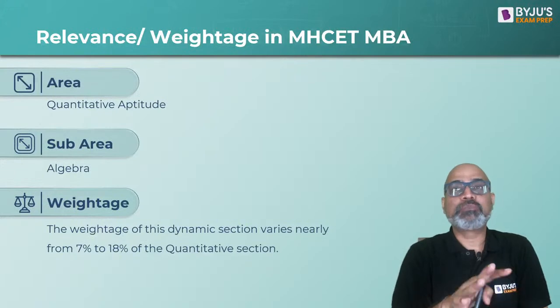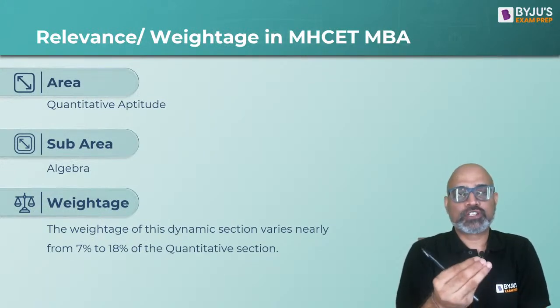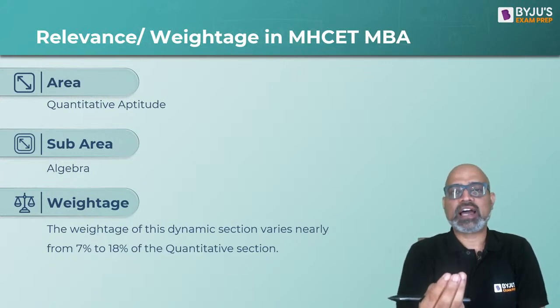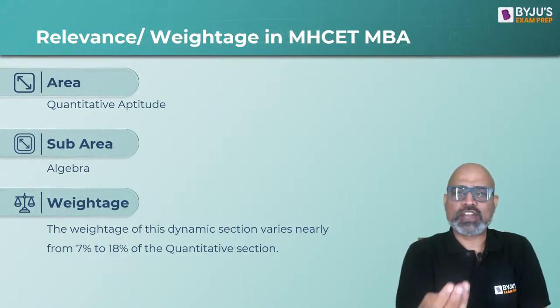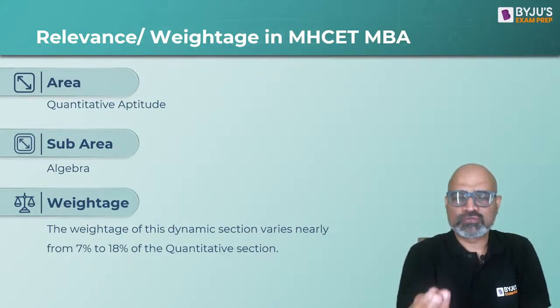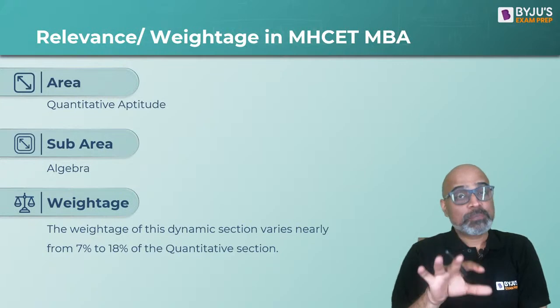So out of every 10 questions, you are going to have 1 or maybe 2 questions. That is the weightage. Algebra is very important.